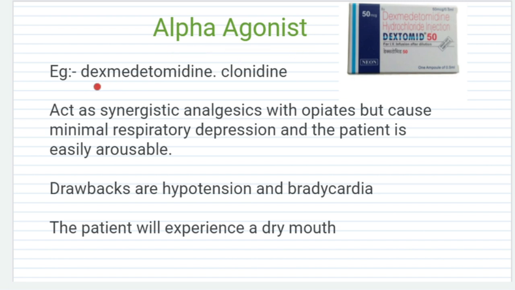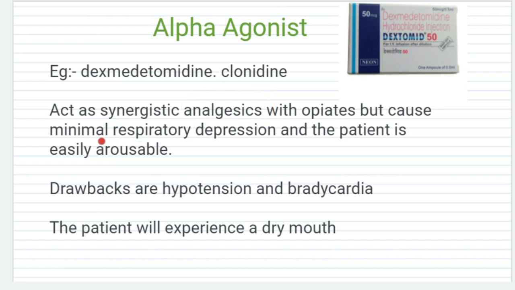Then alpha agonists. Examples include dexmedetomidine and clonidine. Alpha agonists act as synergistic analgesics with opioids but cause minimal respiratory depression, and the patient is easily arousable. It is safe to use with a very minimal dose if given with opiates because of synergistic effects. Synergistic effect means that when given at a lower dose with opiates, it gives maximum analgesia. If given alone, it will not give that much analgesia, but with opiates it gives maximum analgesic effect. That is what synergistic analgesic means.